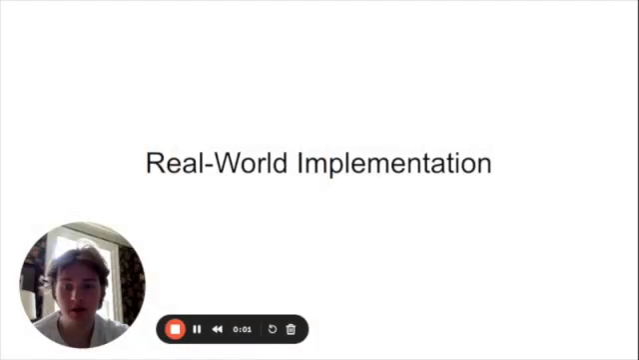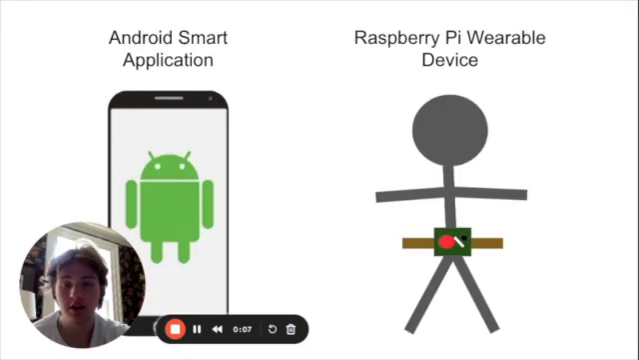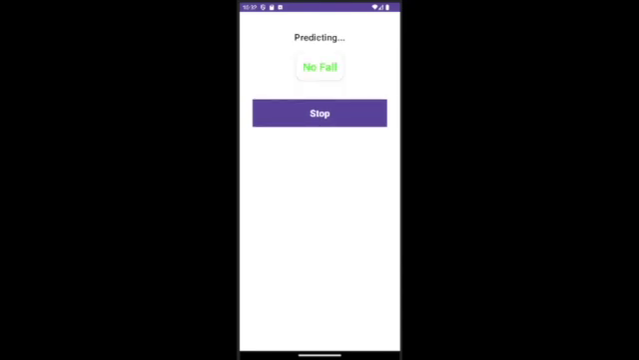The final step of our project was to work on a real-world implementation of our model, which we attempted to do in two ways. We created an Android smart application and a Raspberry Pi wearable device. The Android application obtains sensor data and logs it in 15-second windows, which are then passed to the model, and the UI is updated based on the model's response of fall or no fall.